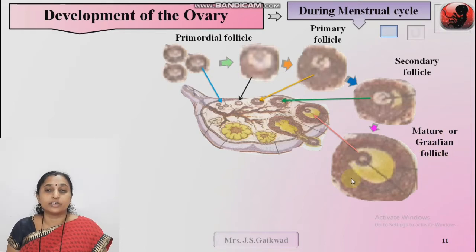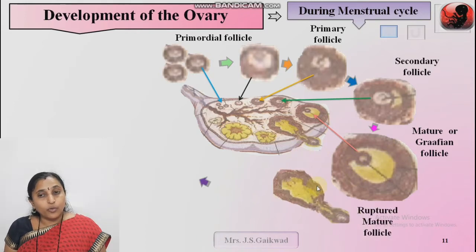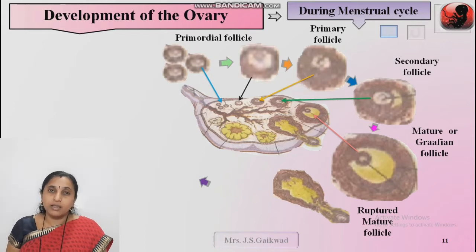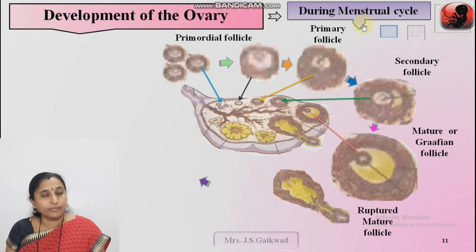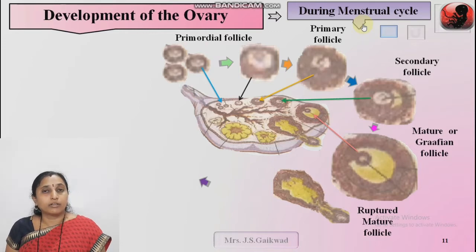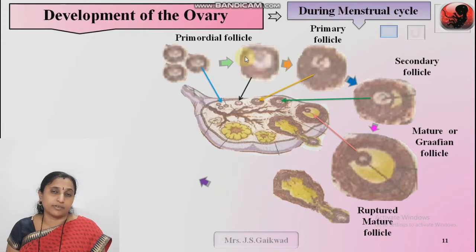Mature or Graafian follicle contains the eccentric secondary oocyte. After release of the ovum, okay, that process is known as ovulation. What is ovulation? Release of the ovum from the ovary is known as ovulation. When it occurs, in the next lecture I will explain about the menstrual cycle, phases of the menstrual cycle. Menstrual cycle contains 4 phases. Menstrual phase, that is the bleeding phase, okay, follicular phase or the pre-ovulatory phase, okay. Then next one, that is ovulatory phase, and last one, that is luteal phase or the secretory phase.